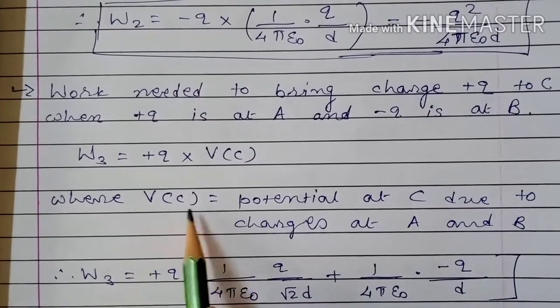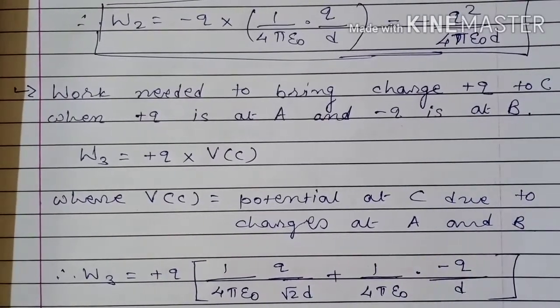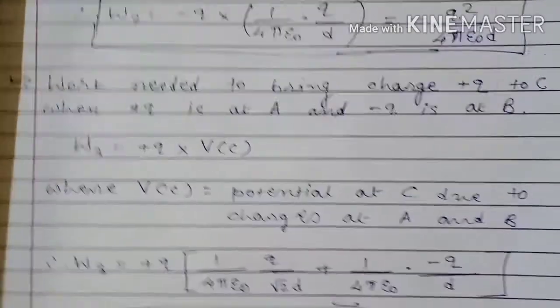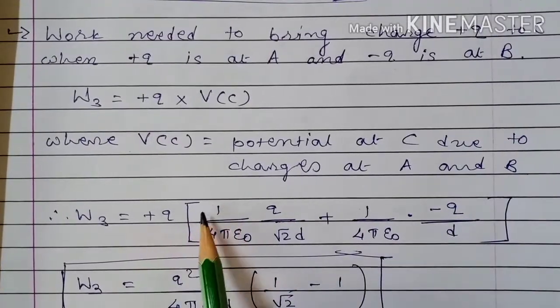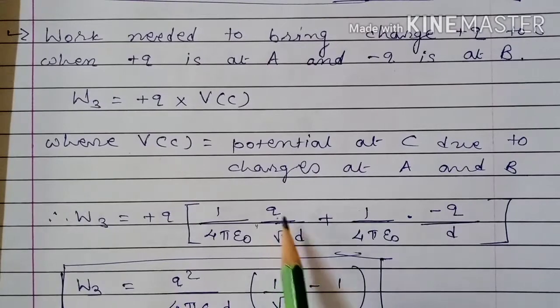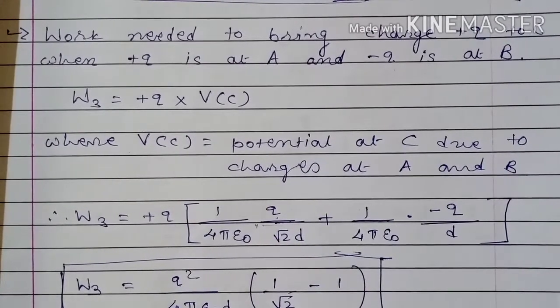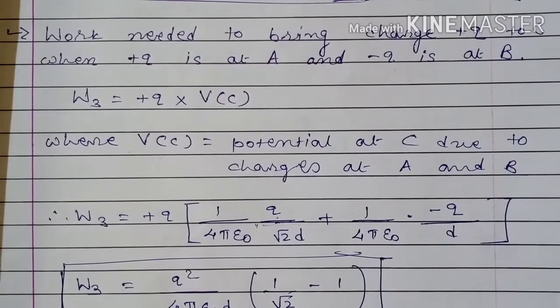So the potential at point C is due to charges at points A and B. So W3 is equal to plus Q into 1 upon 4 pi epsilon naught, charge at A, that is plus Q, upon the distance between A and C. The distance between A and C is root 2 D.